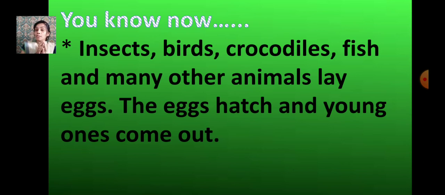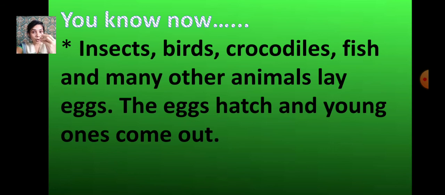We also learnt about the structure of the eggs, and how the babies develop inside the egg and come out. Many birds lay their eggs in their nest, and the female birds lay their eggs. In the center of the egg, there is a yellow portion that is called the yolk.